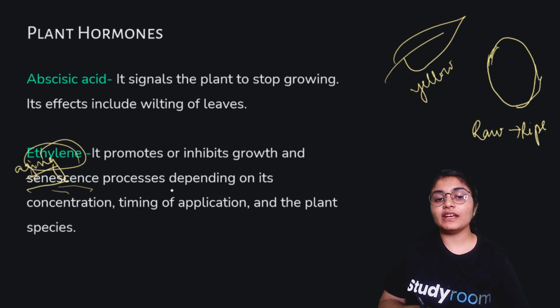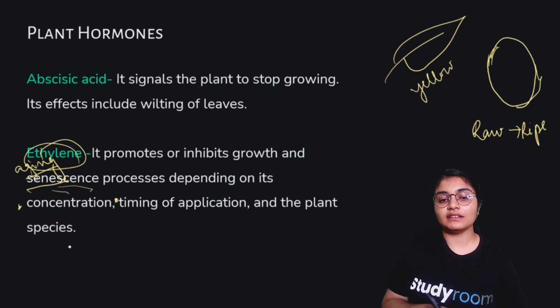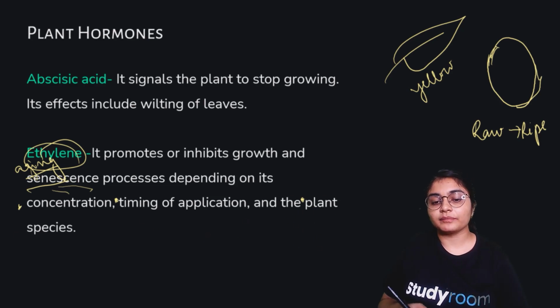So this is a very important hormone, and it is dependent on what all factors? It is dependent on concentration, on timing of application, and the plant species in which it is present. So in that way it is affecting the growth of the plant, and also the aging process of different parts of the plant.